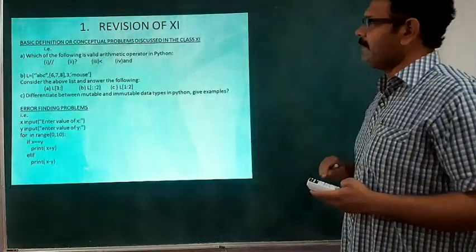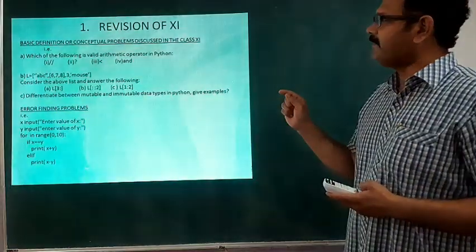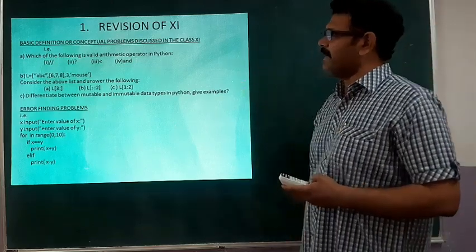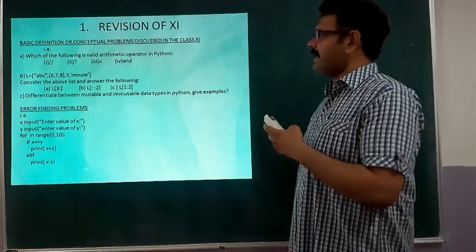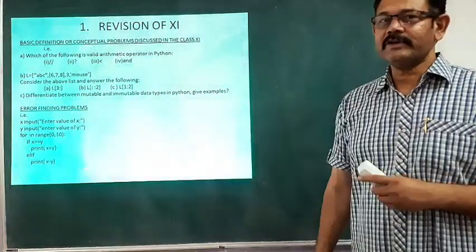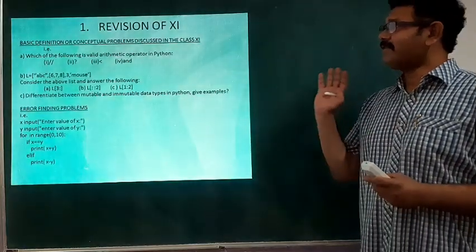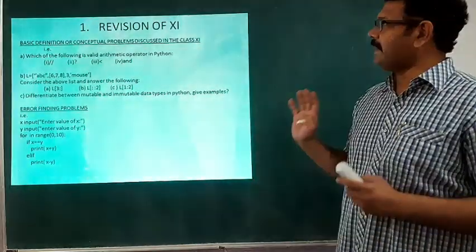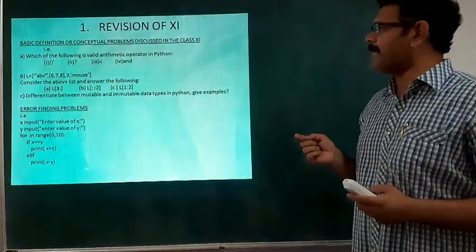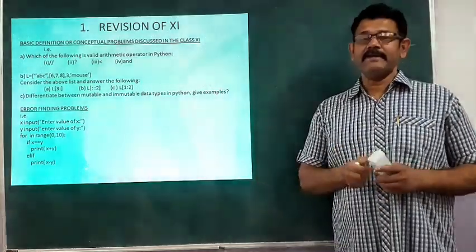You know the answer, it is very simple. Second question also here given, like n is equal to, it is a list, it is a question of list, ABC, 678, 3, mouse, 3 and then 3 options are given. Consider the above list and answer the following: L3, L2 or L1 to 2. These 3 questions are based on list slicing. So you have to practice list slicing. Third kind of questions can be asked on the basis of definition or concept, like difference between mutable and immutable data types. Give examples. So this part is actually simple part.